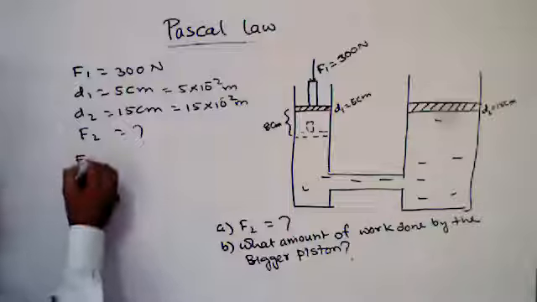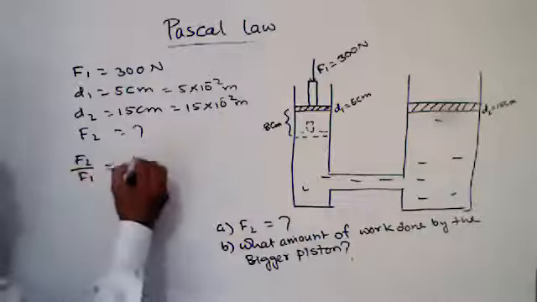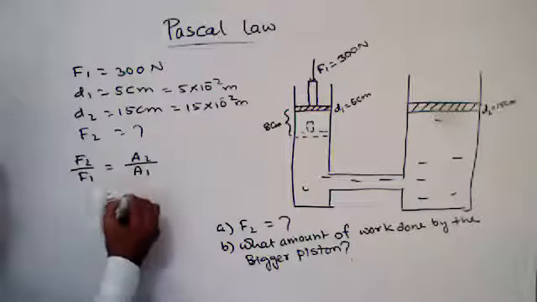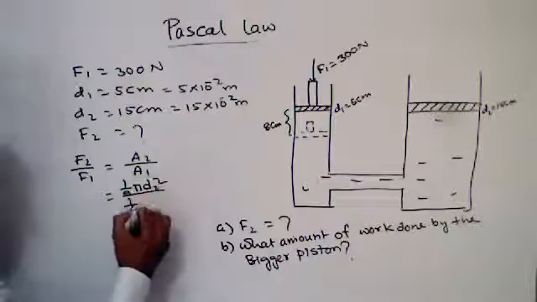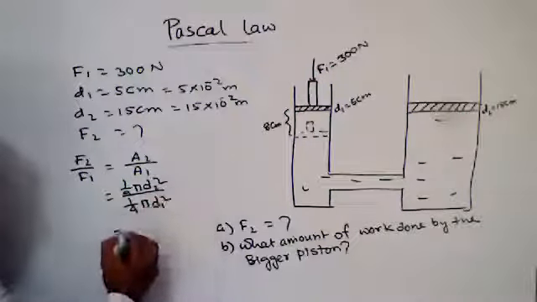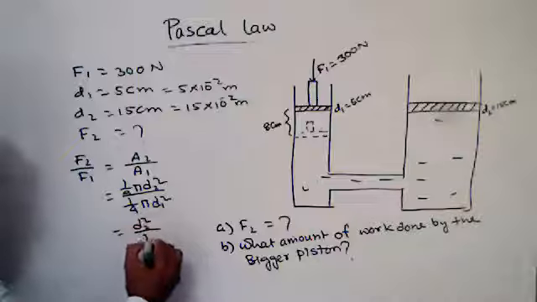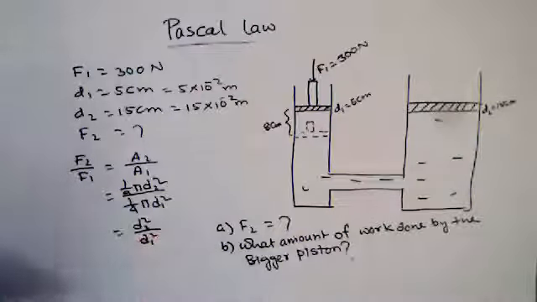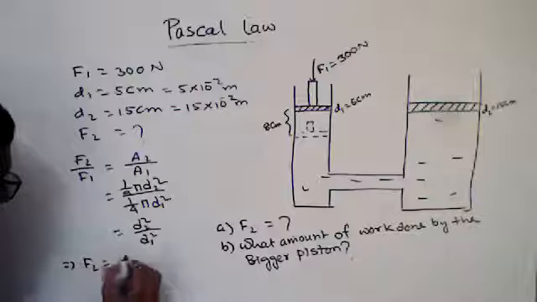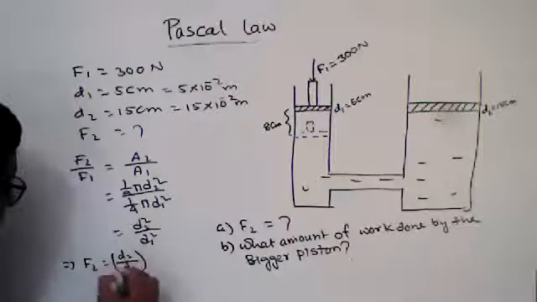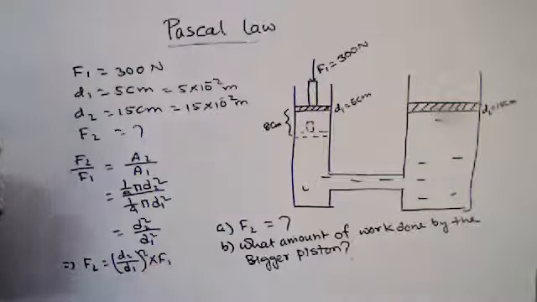We know F2 by F1 equals A2 by A1, with A2 as 1 by 4 pi D2 squared and A1 as 1 by 4 pi D1 squared. So F2 by F1 equals D2 squared by D1 squared. Now F2 equals (D2 by D1) whole squared into F1.